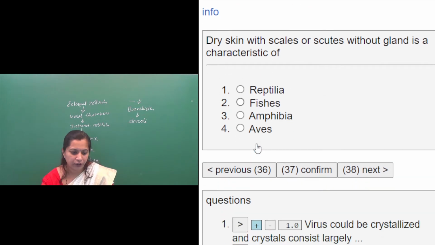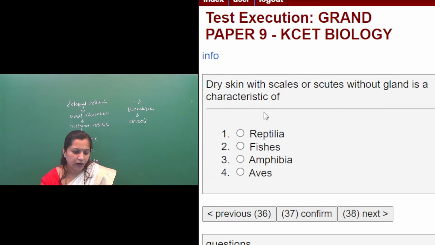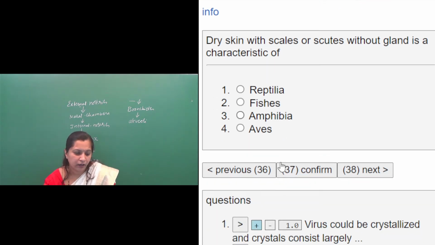Then coming to the fishes: fishes have an exoskeleton of scales, and the skin is not dry. They have scales like placoid, ctenoid and ganoid scales. Whereas amphibians have a moist skin. Their skin is glandular and richly supplied with blood, and the skin also helps in respiration in amphibians. In Aves the skin is dry because the skin of birds is also devoid of glands, except the oil glands present at the base of the tail.